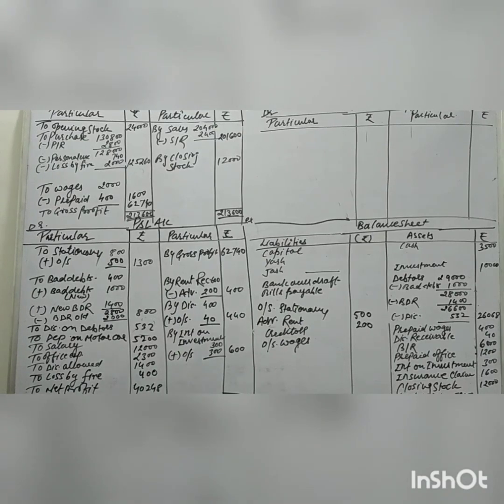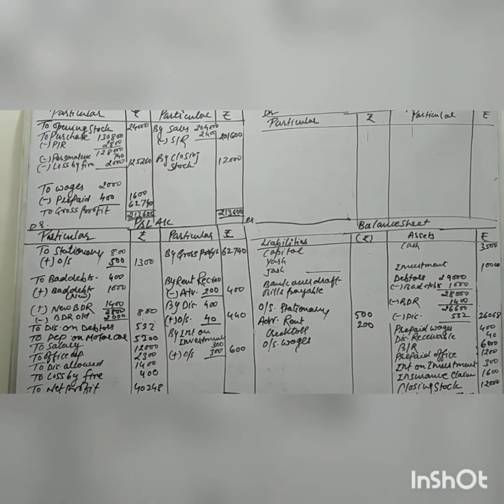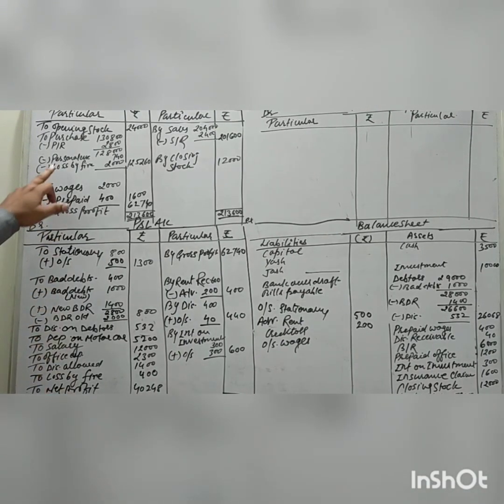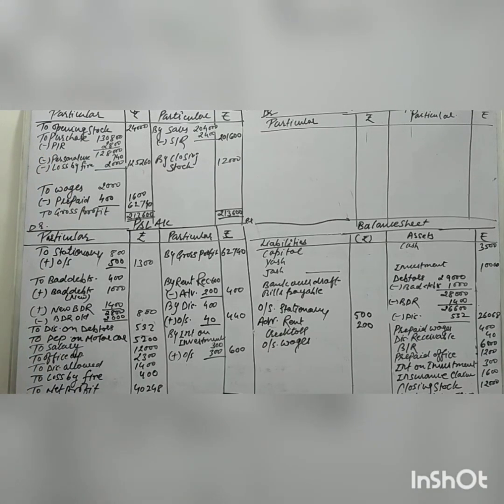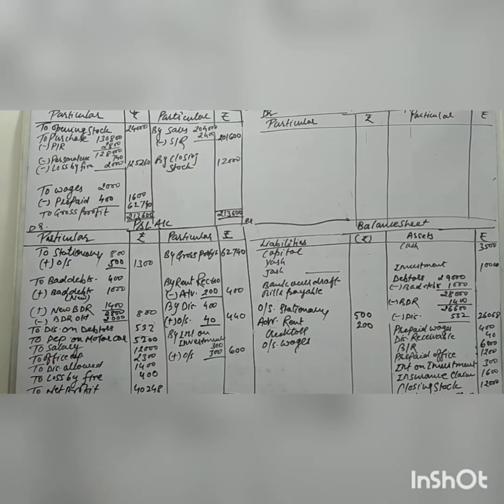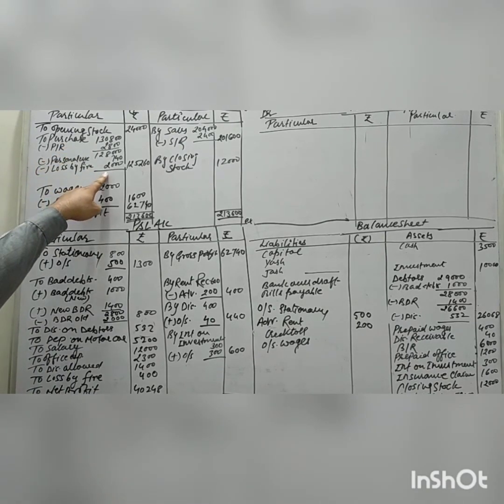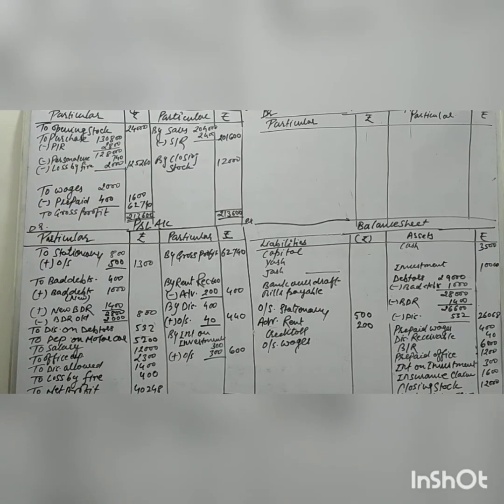Okay, first of all we will do the goods worth rupees 2,000. First we will deduct it from the purchase. Whatever goods are lost by fire, withdrawn for personal use, charity, donation, purchase return, they will be deducted from the purchase. So here you can see the first adjustment, loss by fire, is deducted from the purchase, 2,000. But the company only admitted an 80% claim.